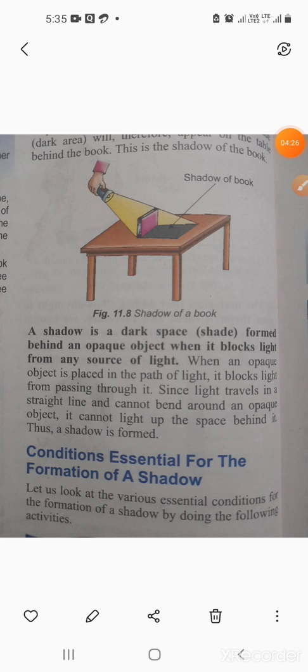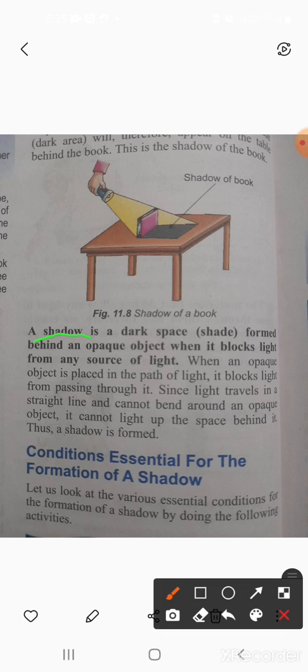It means that we can say a shadow is a dark space or shade formed behind an opaque object when it blocks light from any source of light. A shadow is a dark space or shade formed behind an opaque object when it blocks light from any source of light. Alright?